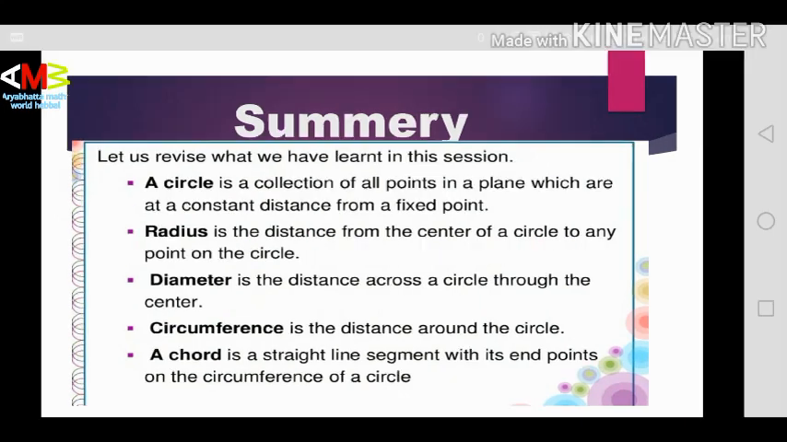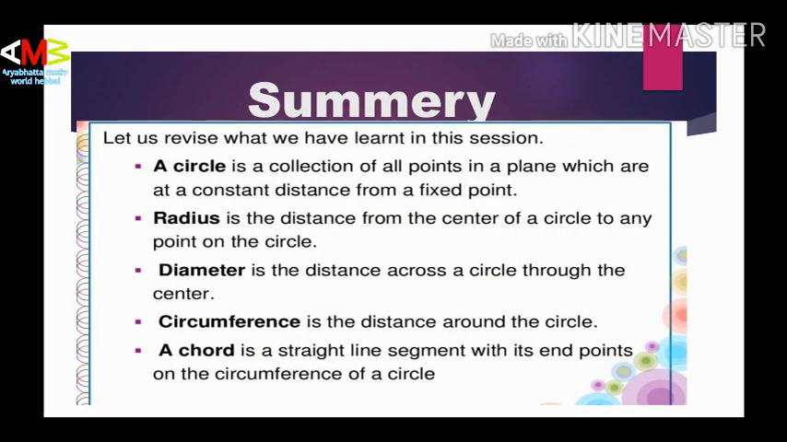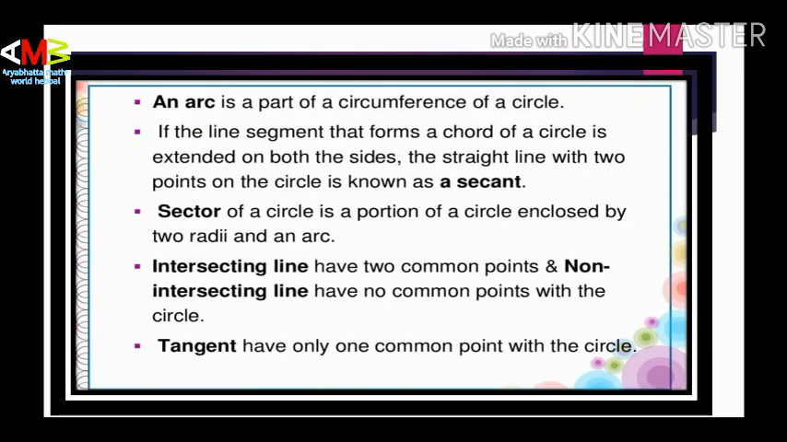The summary of the circle is: a circle is a collection of all points in a plane which are at a constant distance from a fixed point. Radius is the distance from the center of the circle to any point on the circle. Diameter is the distance across a circle through the center. Circumference is the distance around the circle. A chord is a straight line segment with its end points on the circumference of the circle. An arc is a part of the circumference of a circle. If the line segment that forms a chord of a circle is extended on both sides, the straight line with the 2 points on the circle is known as a secant.